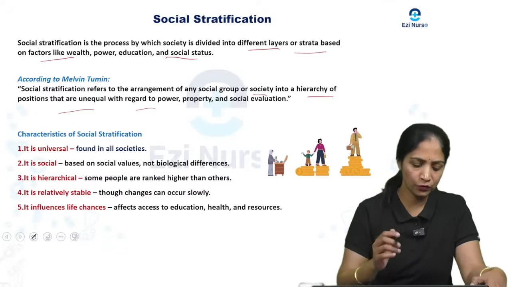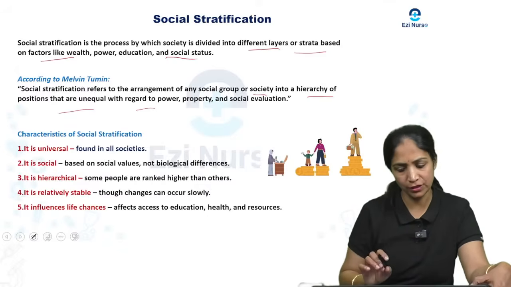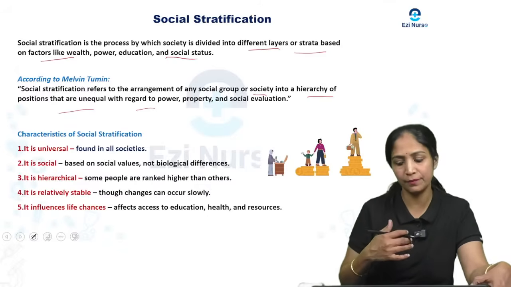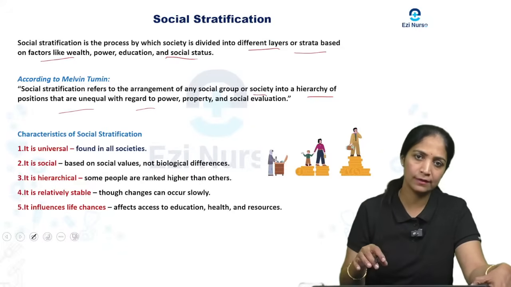So what are the main characteristics of social stratification? It is a universal process. How we divide people into strata is something we see everywhere.